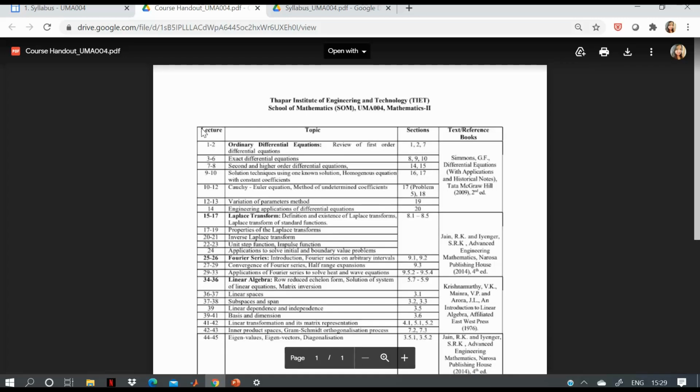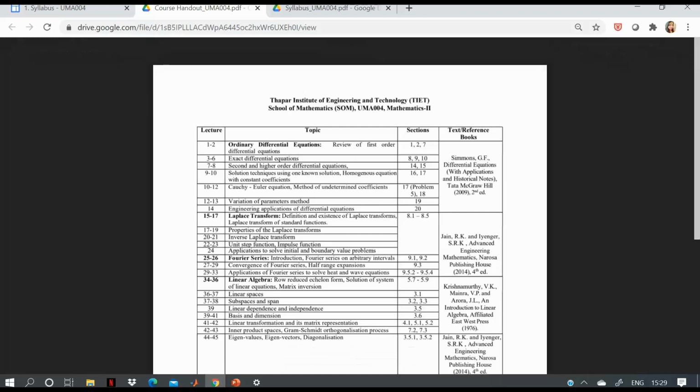As soon as you click on the course handout, you will find that the first topic we need to cover is from Simmons. You have to study sections 1 to 7 for the first two lectures from this book. Again you can see that the 6th lecture will be covered from sections 8, 9, 10 from this book. So this course handout gives you all the information about which book you should refer to and which section for the given topic.